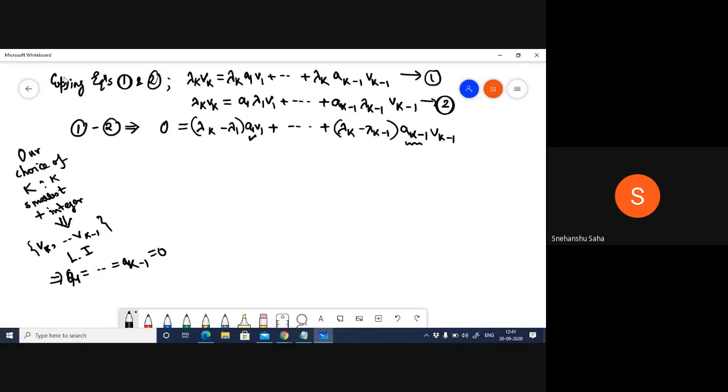Okay. Now we also know that none of these factors is equal to 0, right? Because your lambdas are distinct, correct? Okay. So that means what? Did we reach a contradiction?